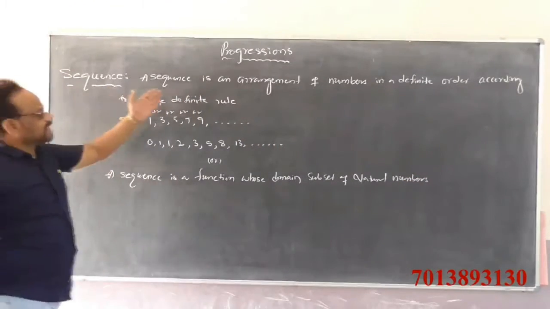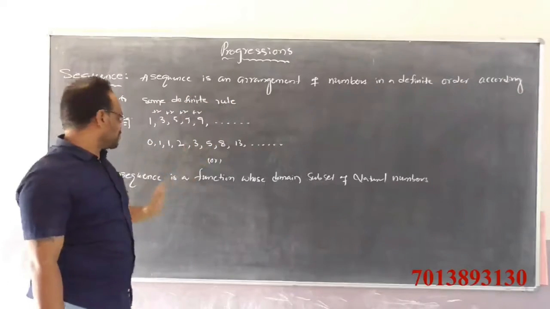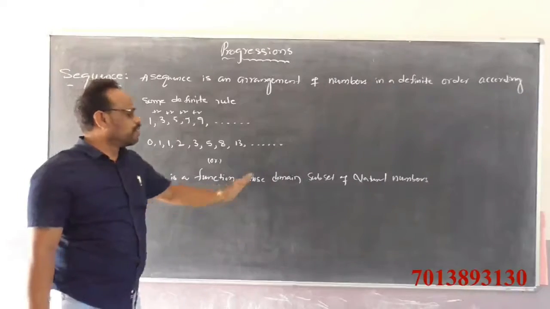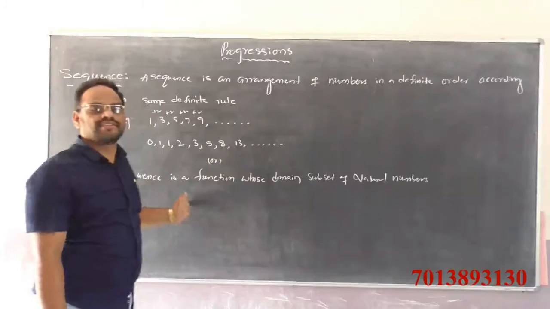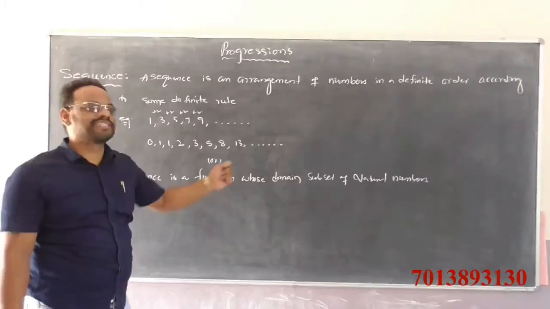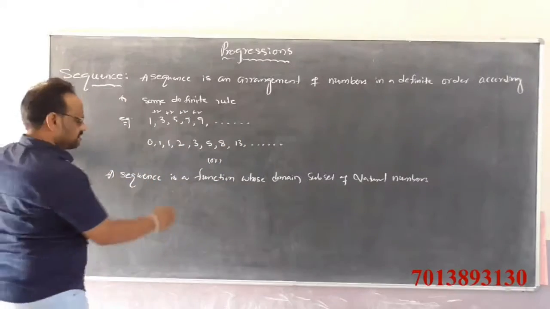A sequence is an arrangement of numbers in a definite order according to some rule, or another definition, a sequence is a function whose domain is a subset of natural numbers. Let us discuss an example.